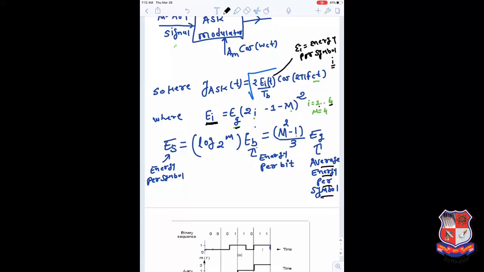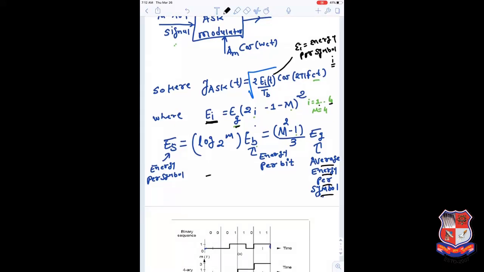For E1, I is 1: Eg multiplied by 2 minus 1, and m is considered as 4 here, so 2 minus 5, that is minus 3, and minus 3 whole square is 9.